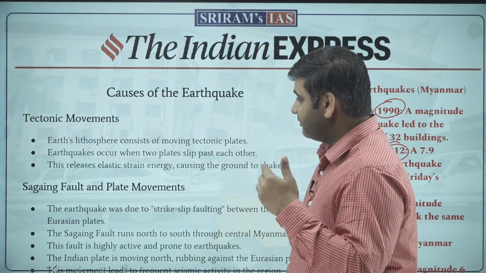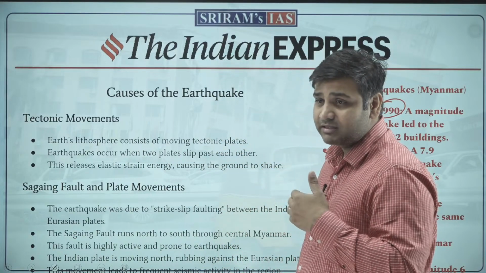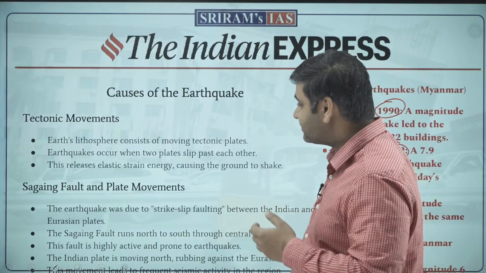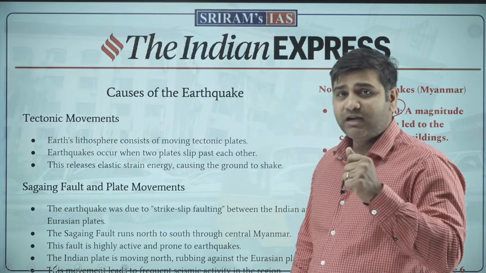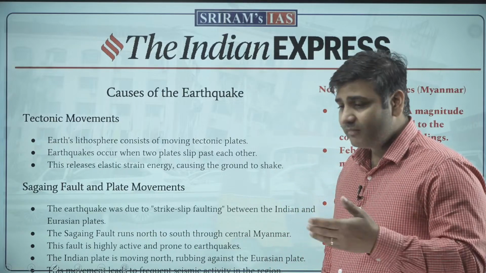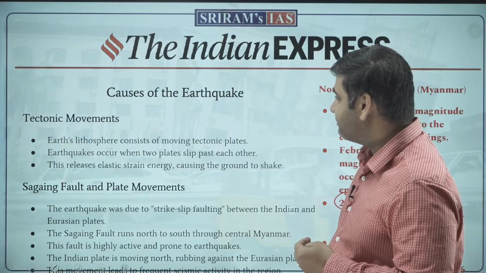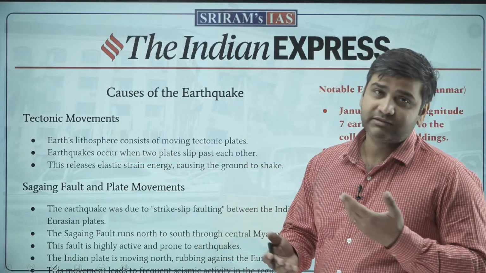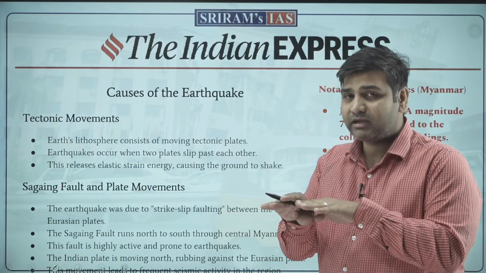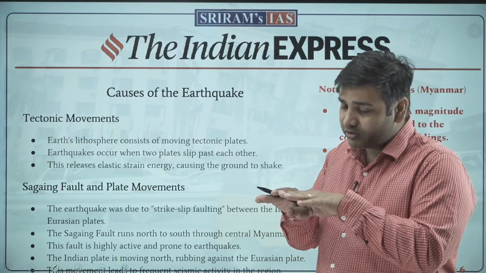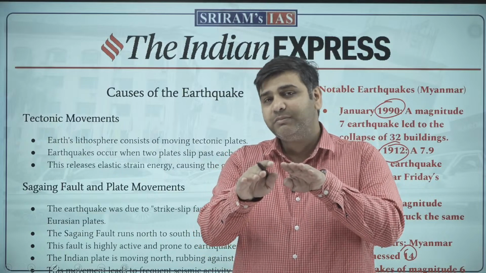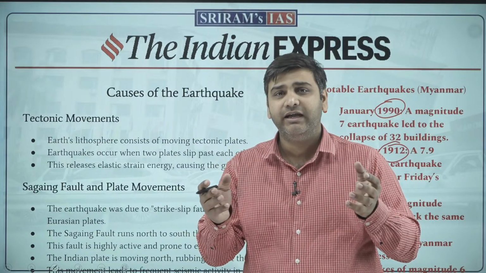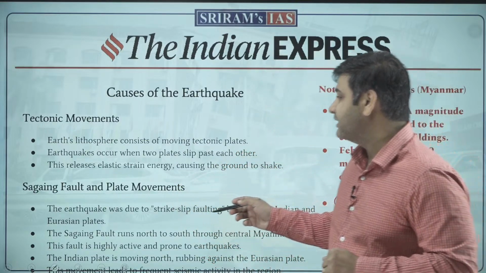Now this is a great number as far as earthquakes go, because it is not a daily phenomenon. It happens once in a while, but the magnitudes are big and the earthquakes are strong. So this is a big news. We all know Earth's lithosphere consists of moving tectonic plates. So here one plate goes to the right and the other plate goes to the left. There is no subduction zone created except at one region which we will see here.